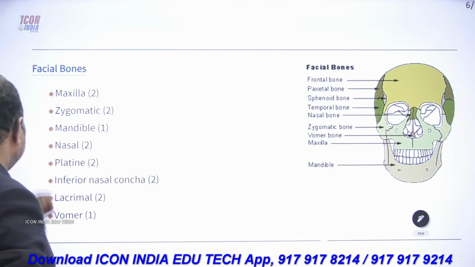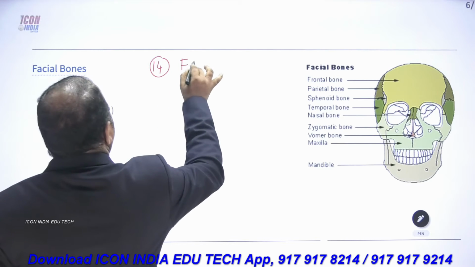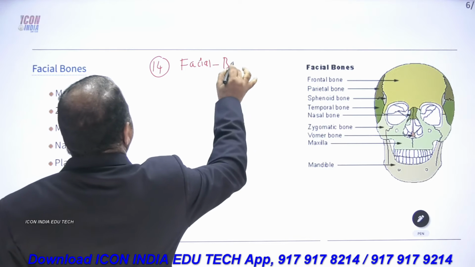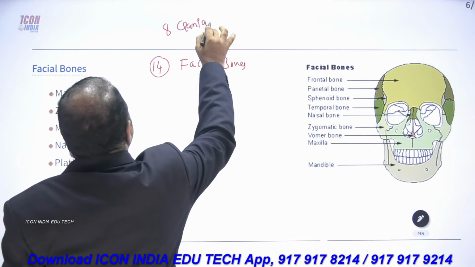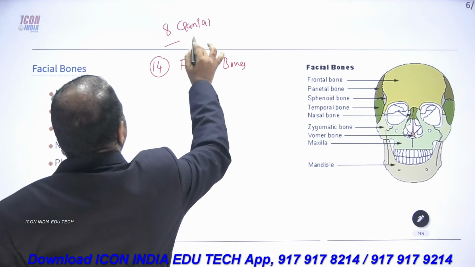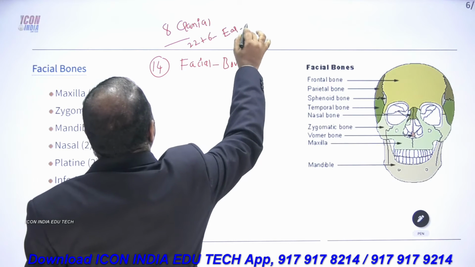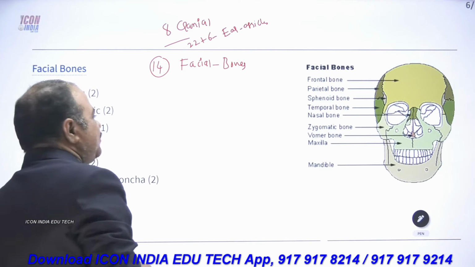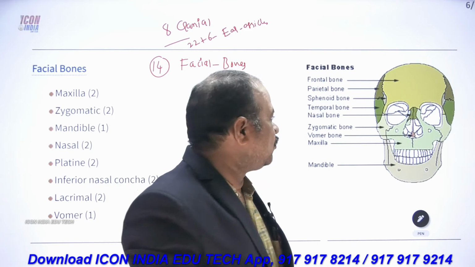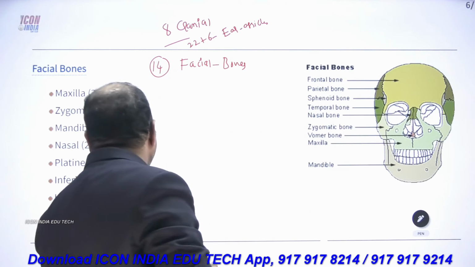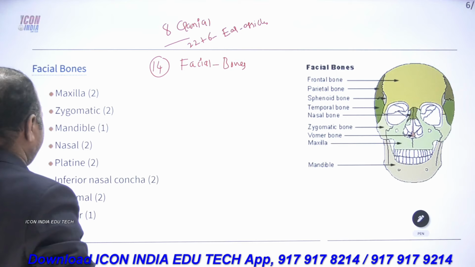But what about the facial bones? There are 14 facial bones. We have 8 cranial and 14 facial, so 22 plus 6, where the 6 are the ear ossicles. But what about the facial bones? They are present in our face region only. How many facial bones are there? We have 14 present.